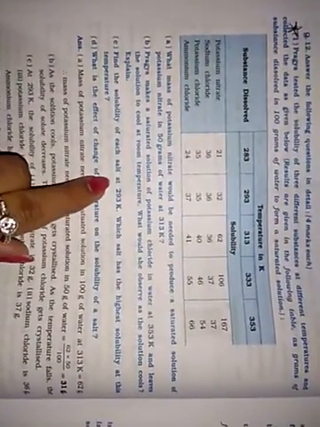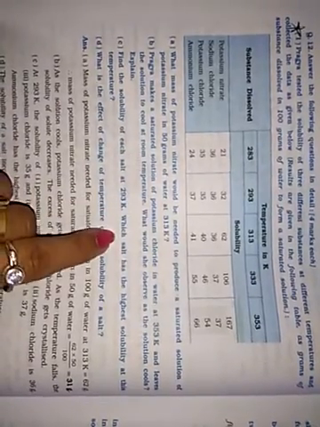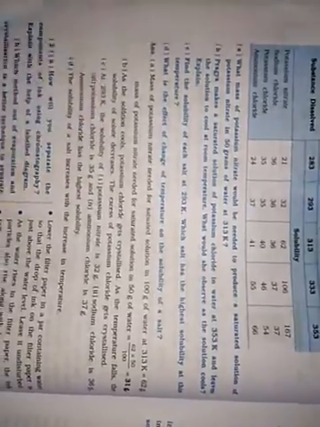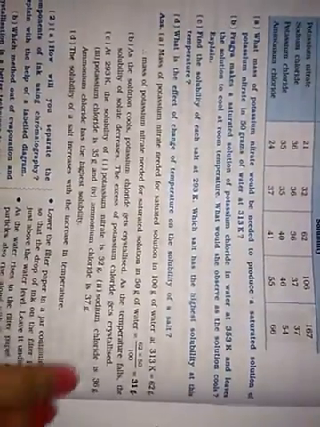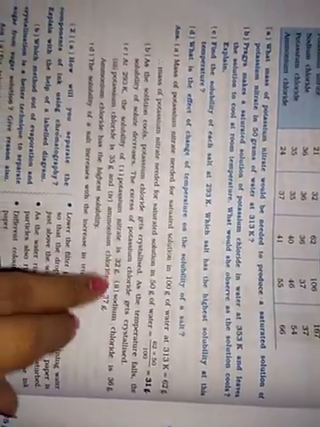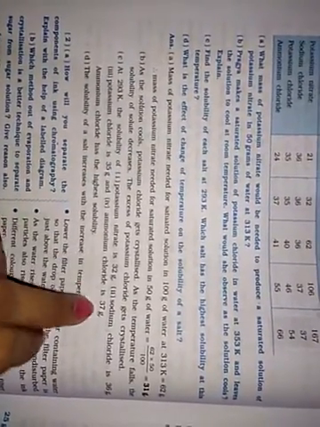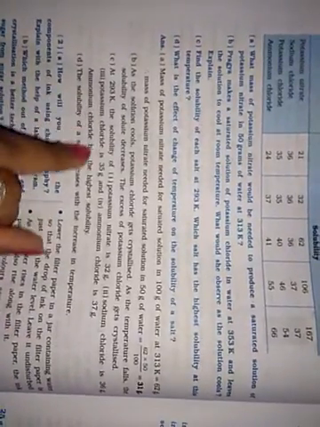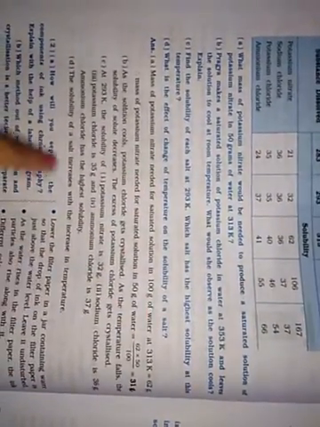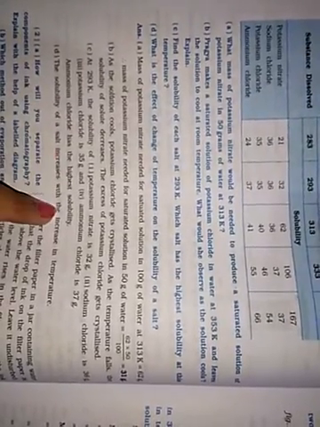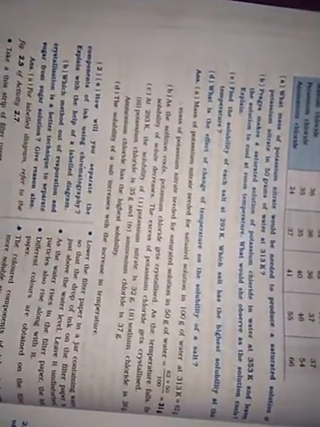Find the solubility of each salt at 293 Kelvin. Which salt has the highest solubility at this temperature? At 293 Kelvin, the solubility of potassium nitrate is 32 gram, sodium chloride is 36 gram, potassium chloride is 35 gram and ammonium chloride is 37 gram. So ammonium chloride has the highest solubility. Now, what is the effect of change of temperature on the solubility of salt? The solubility of a salt increases with the increase in temperature.